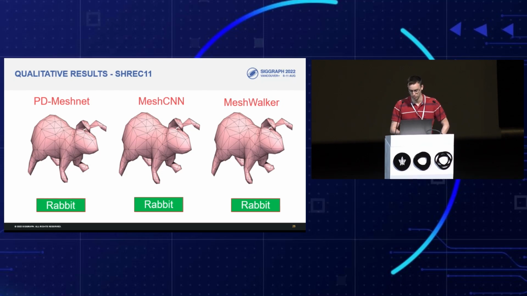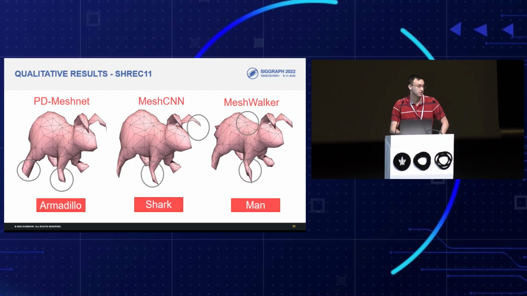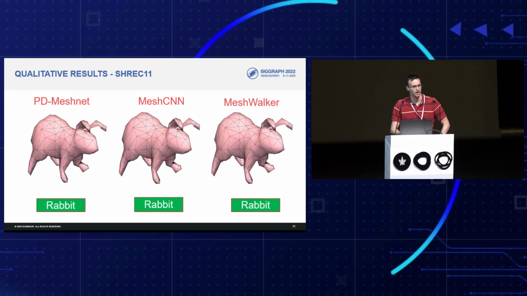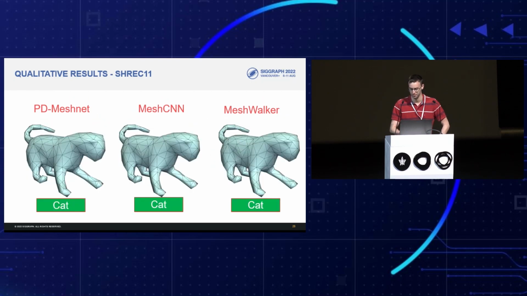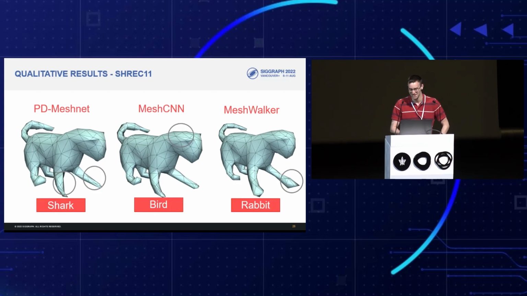Here is a qualitative result where this rabbit is misclassified as an armadillo by PDMeshNet, as a shark by MeshCNN, and as a man by MeshWalker. I will now go back and forth a couple of times, and the main changes are circled in gray. And here's another result, where this cat is misclassified as a shark by PDMeshNet, as a bird by MeshCNN, and as a rabbit by MeshWalker.